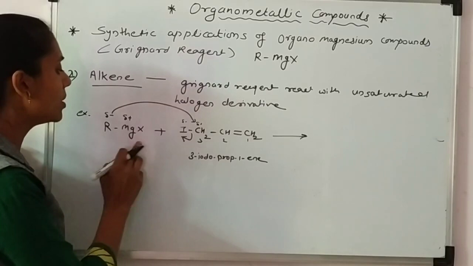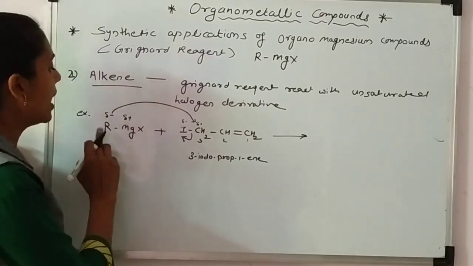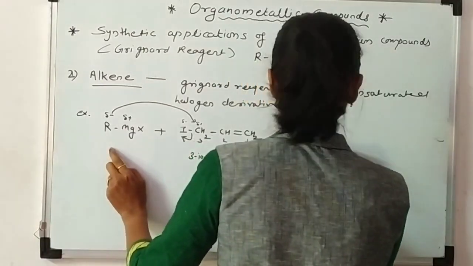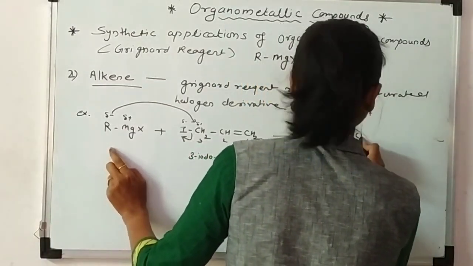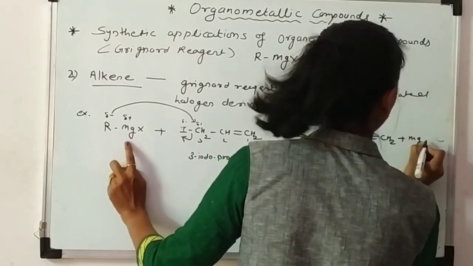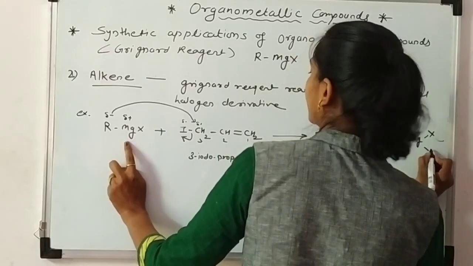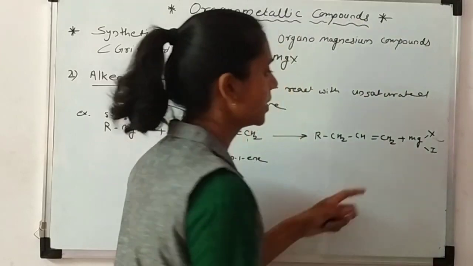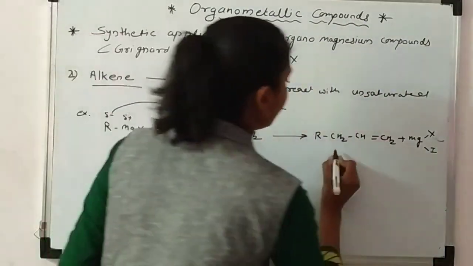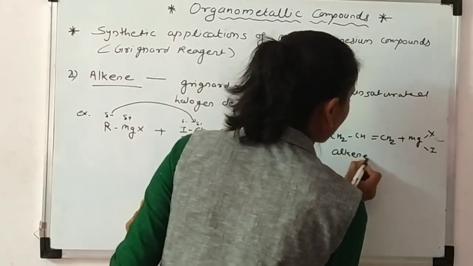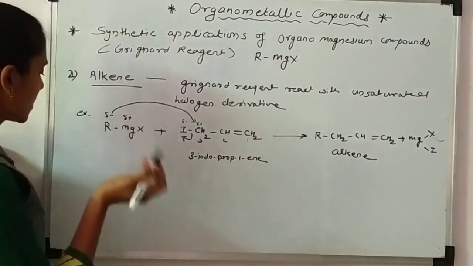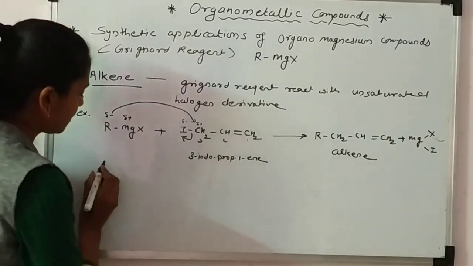So it forms a bond with this magnesium, and our compound is R CH2 CH double bond CH2, plus MgXI. That is our alkene, synthesized here. Now I will take another example.